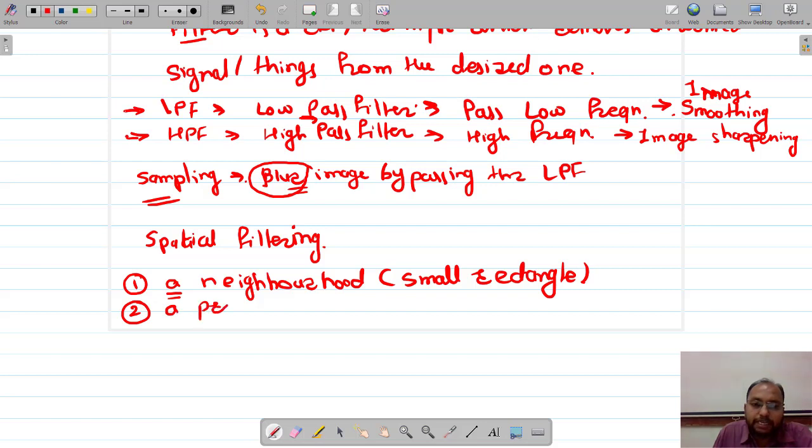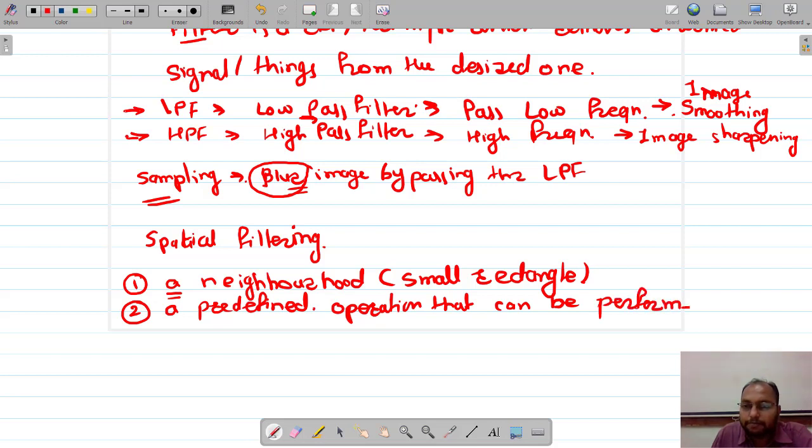We are going to study that theoretically as well as practically, so don't worry about it. These predefined operations can be performed on the image.